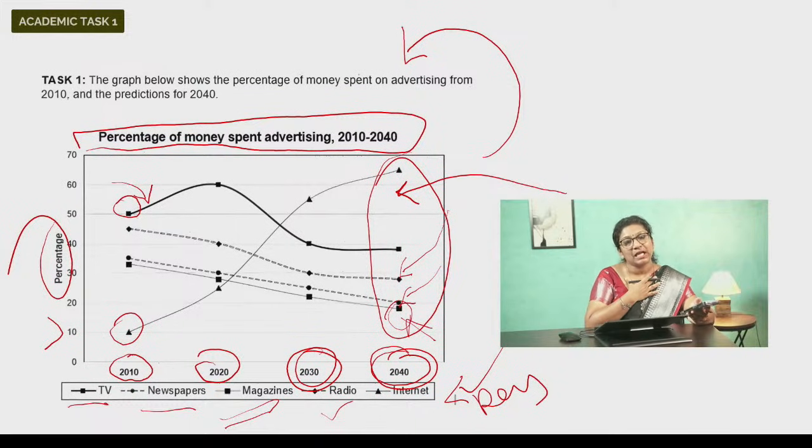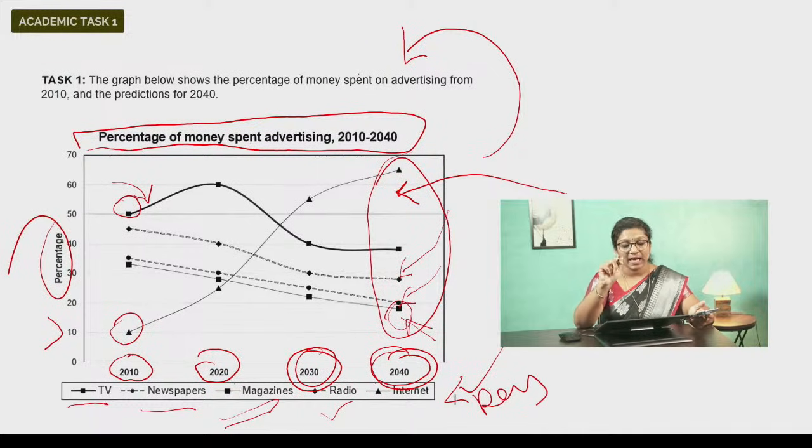And this is not just a feeling. It is probably information taken from data. Okay. So what is predicted? So you can say it is predicted that by 2040. Okay, I can use that form. I can say it is predicted that, or I can say it is expected, or I can say the expenditure on advertisements on the internet is expected to reach a peak value of 70% by 2040.